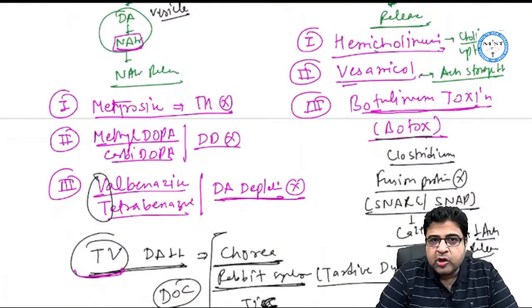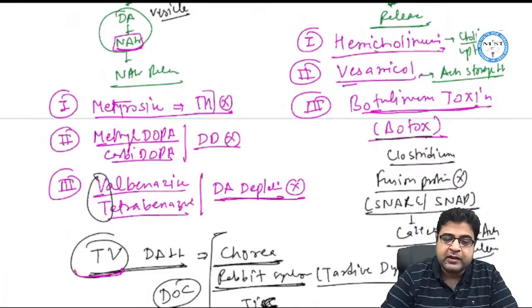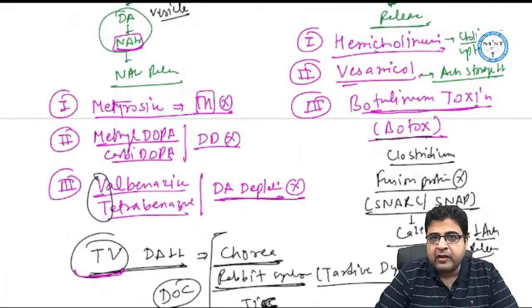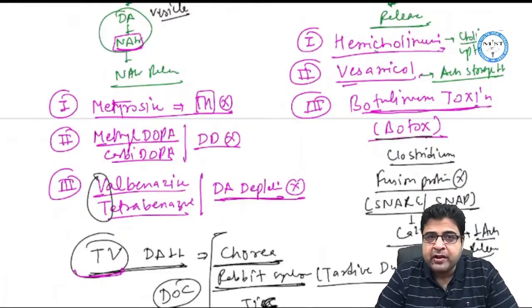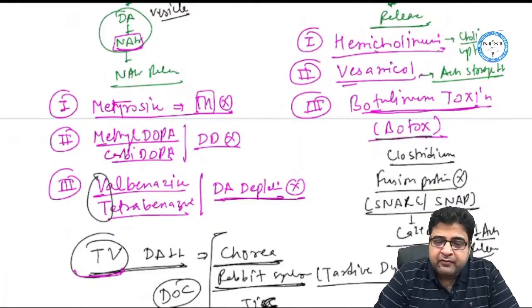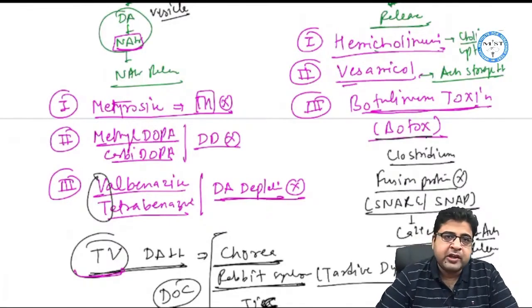One is metyrosine. Metyrosine is a drug which has the word tyrosine in its name. So this is a blocker of the tyrosine hydroxylase enzyme, which is the rate limiting enzyme. When we block this rate limiting enzyme, noradrenaline synthesis will not take place in the body. Not acetylcholine synthesis, my apologies for this. Metyrosine is a tyrosine hydroxylase inhibitor and therefore blocks the synthesis of noradrenaline in this sympathetic pathway. It is given for the treatment of pheochromocytoma, which is a cancer of the adrenal medulla, and in this cancer the synthesis of epinephrine and norepinephrine is very high. So metyrosine, a blocker of tyrosine hydroxylase, is given for the treatment of pheochromocytoma.